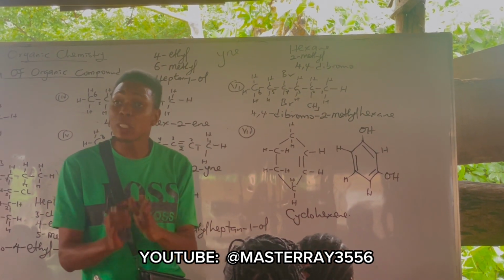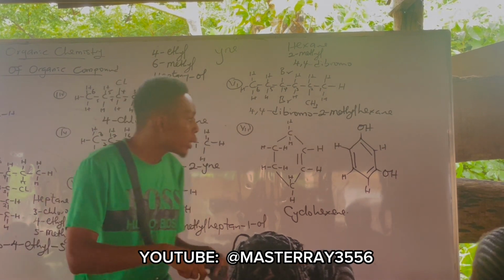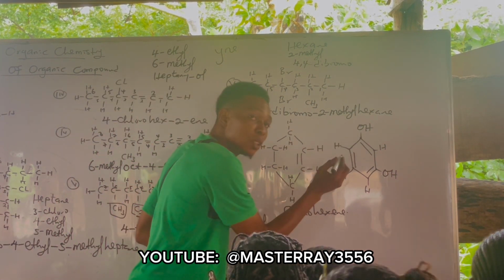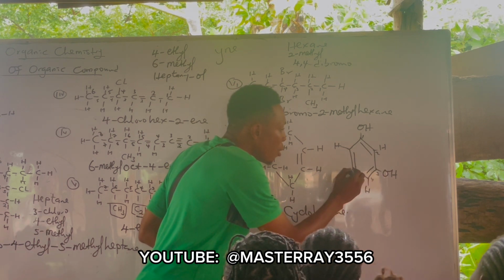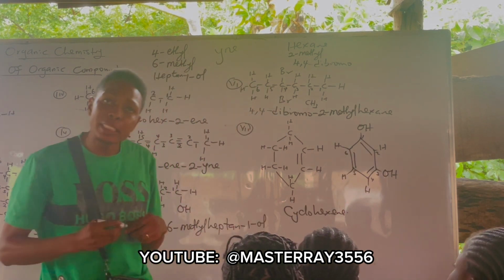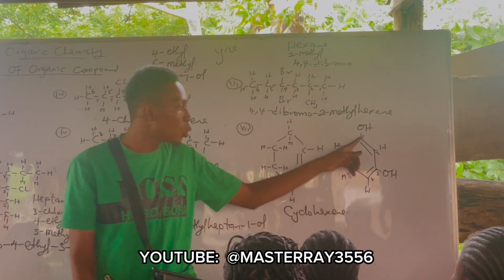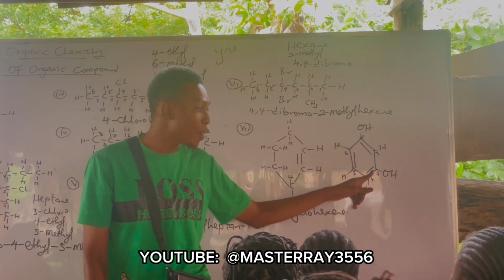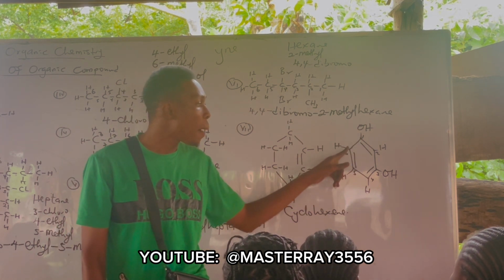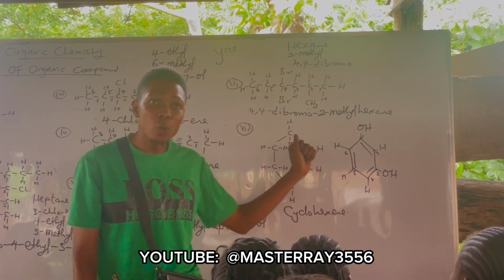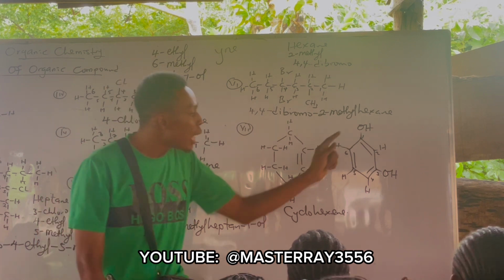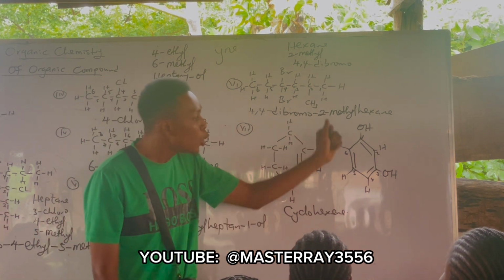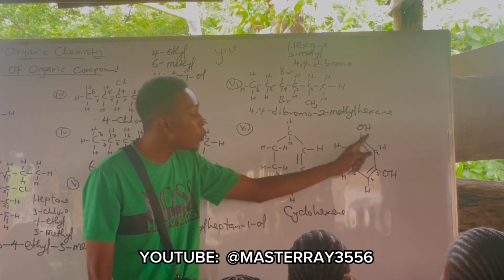If it's just one OH, it's called phenol. Are you following? You will do that in your NDII. So this is carbon 1, please no noise. Carbon 1, carbon 2, carbon 3, carbon 4, 5, and 6. In benzene, we call here ortho, meta, para, ortho, meta, para. Okay. Now, if you want to name this, your hydroxy is found in which carbon?